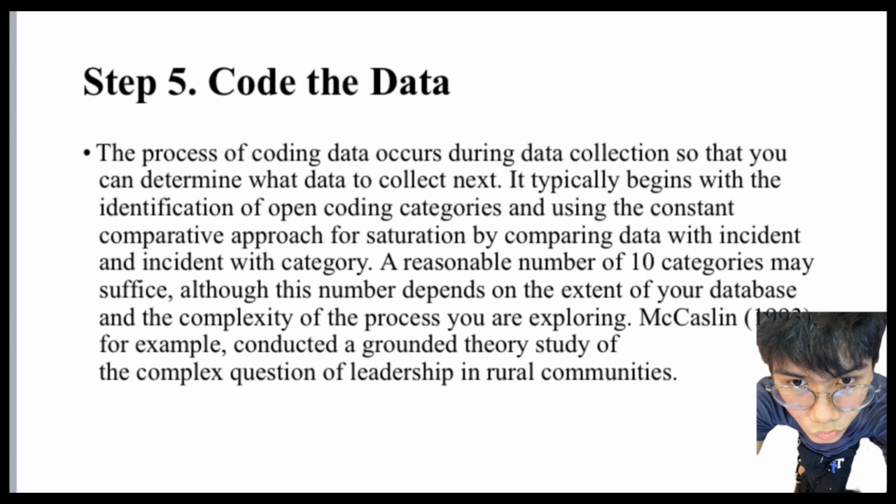So it typically begins with the identification of open coding categories and using the constant comparative approach for saturation, by comparing data with the incident and incident with the category. A reasonable number of 10 categories may suffice, although this number depends on the extent of your database and the complexity of the process you are exploring. According to McLaughlin, for example, conducted a grounded theory study of the complex question of leadership in rural communities.